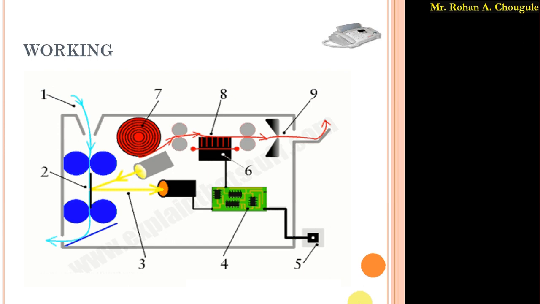As per the reflection, whatever data is there is collected by the electronic circuit present in the machine. It converts that analog signal into digital format and sends it over the telephone lines. When the information is received at the receiver end, the same electronic circuit receives it. Again, it has the drums and a printer inside the machine. The circuit sends the received information to the printer, it is printed, and we get the information. So this is the general working of this fax machine.